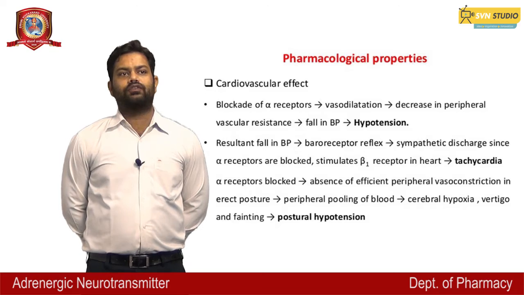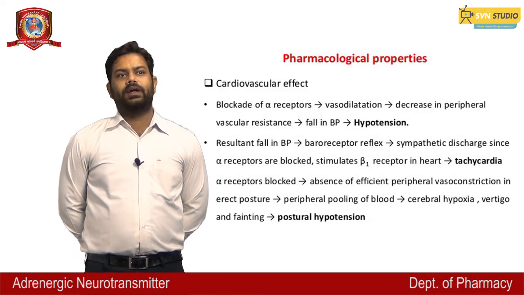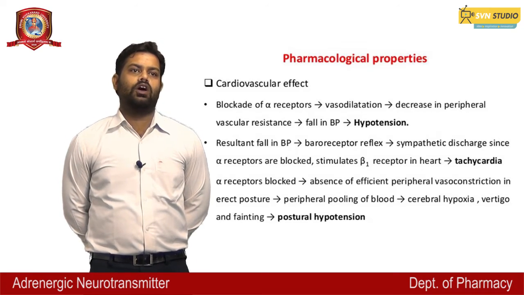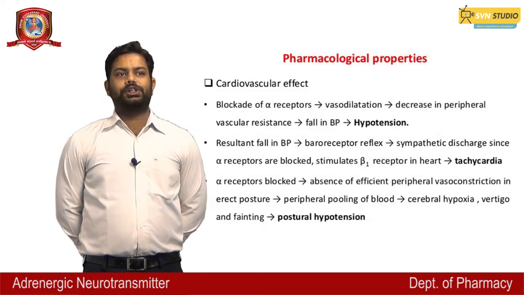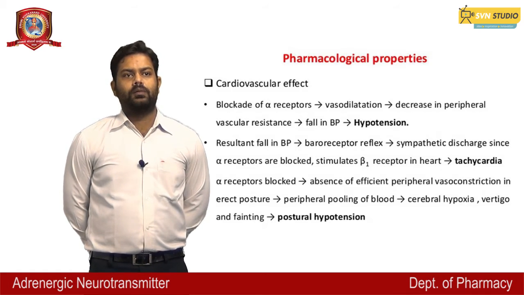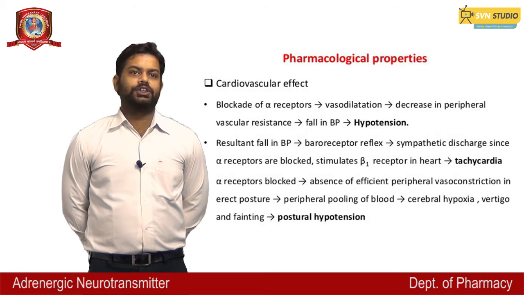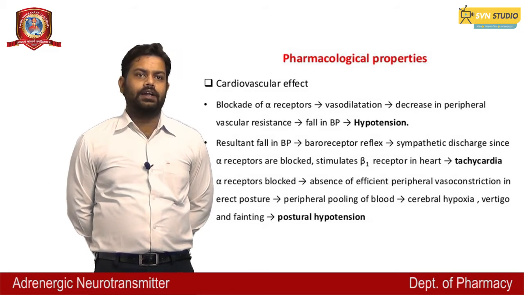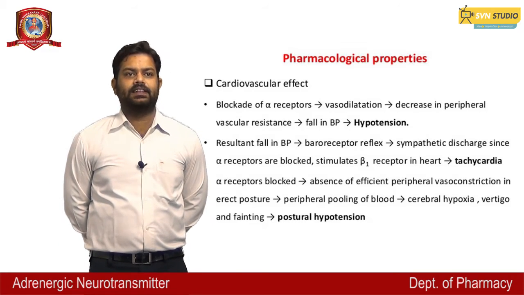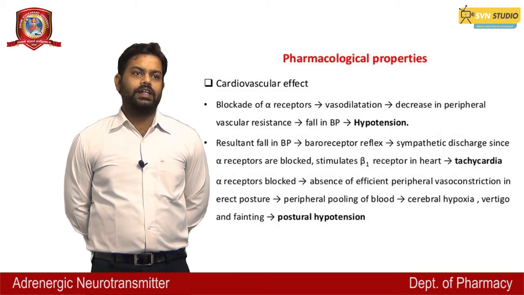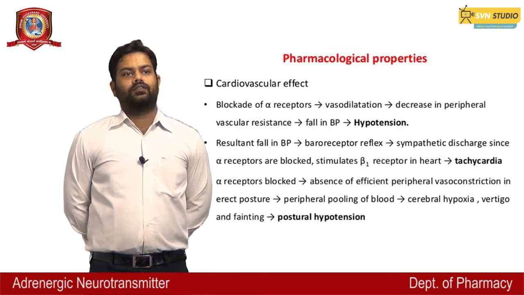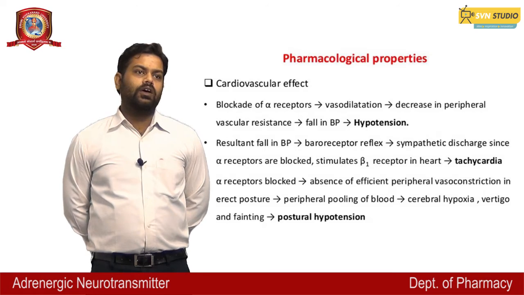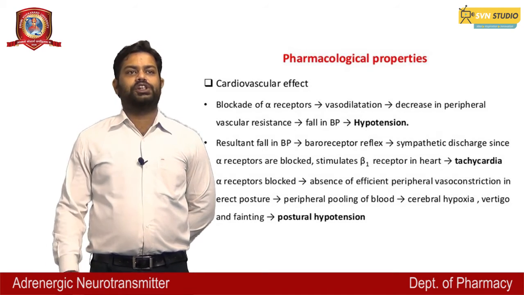Pharmacological properties, cardiovascular effect: blockade of the alpha receptors may induce vasodilation, and thus a decrease in peripheral vascular resistance, or a fall in BP, that is hypotension. The resultant fall in BP causes reflex sympathetic discharge, which, since alpha receptors are blocked, stimulates beta-1 receptors in the heart, causing tachycardia. Alpha receptor blockade abolishes the efficiency of peripheral vasoconstriction in the erect posture, causing peripheral pooling of blood, which may cause cerebral hypoxia or vertigo with fainting, that is postural hypotension.